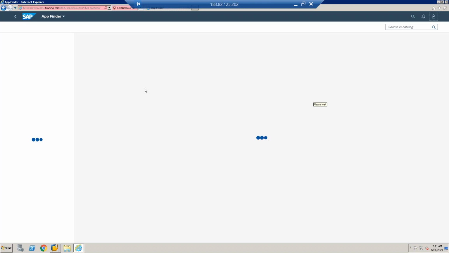So for example, I am a user. If I am responsible for, say, as it is a demo system, you can see everything here. But in the real-time system, it is not like this. Basically, if you are, for example, an accountant, this account display content, or you are a cash manager, whatever you are responsible for, only those Fiori apps will be enabled for you. So that with one click, you can go and perform your job.